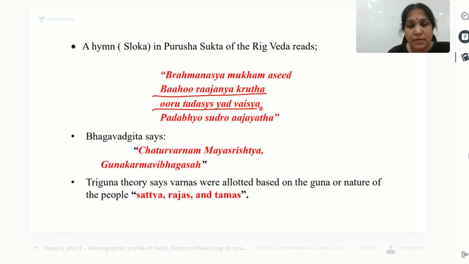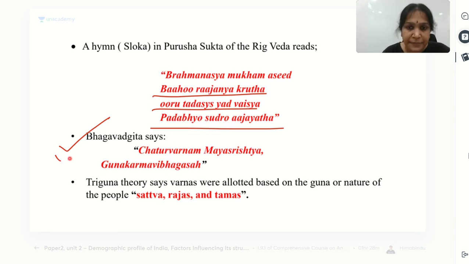Uru Tadasis Yadvaisya. Uru means thighs. Vaishyas originated from the thighs of Brahma, indicating physical labor, manual labor, because they work in the agricultural fields. Business came into Vaishyas later, because when there was no capitalism, there was no business either. They were not initially traders. They were farmers and common people in different professions. Then Padabhyo Sudro Ajayata means the Sudras came from the feet of Brahma. This is the Chaturvarna theory.